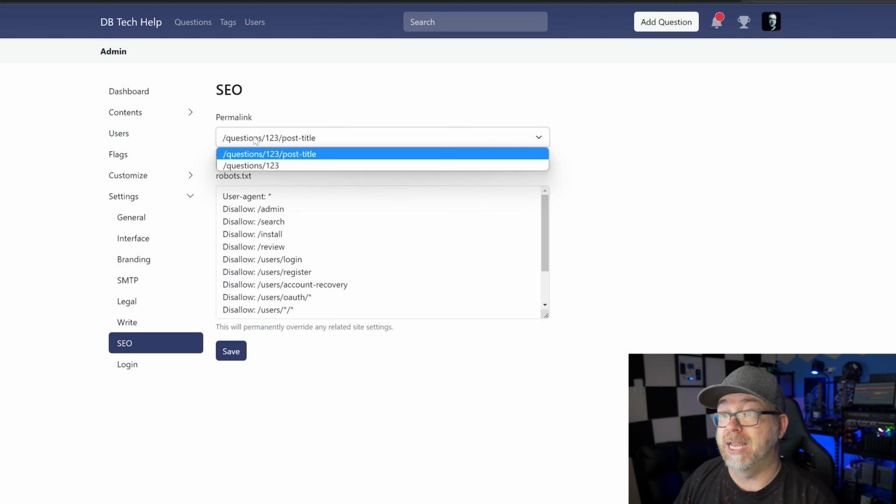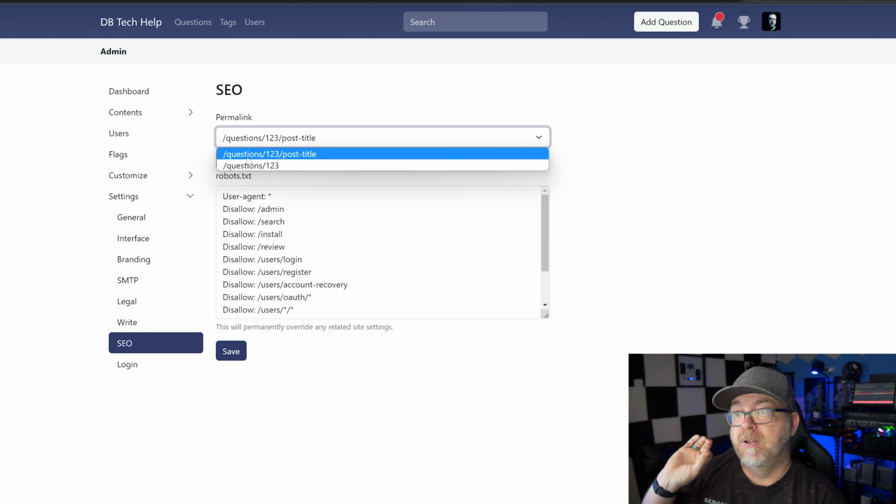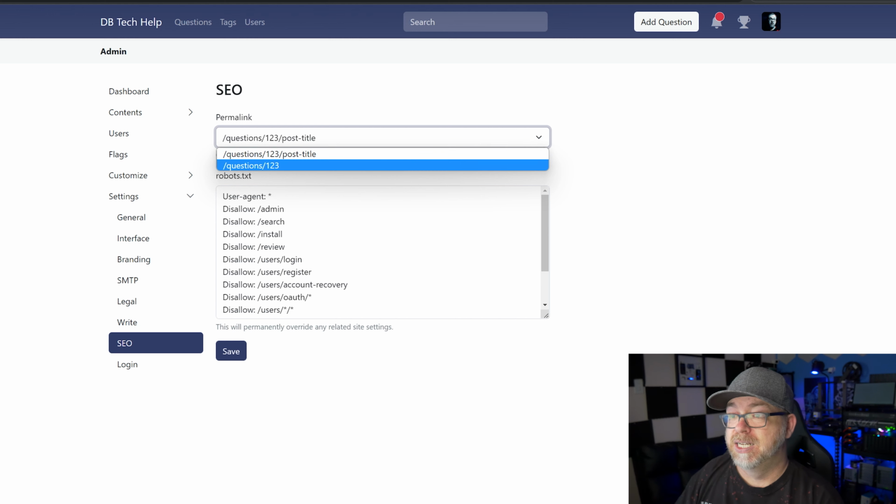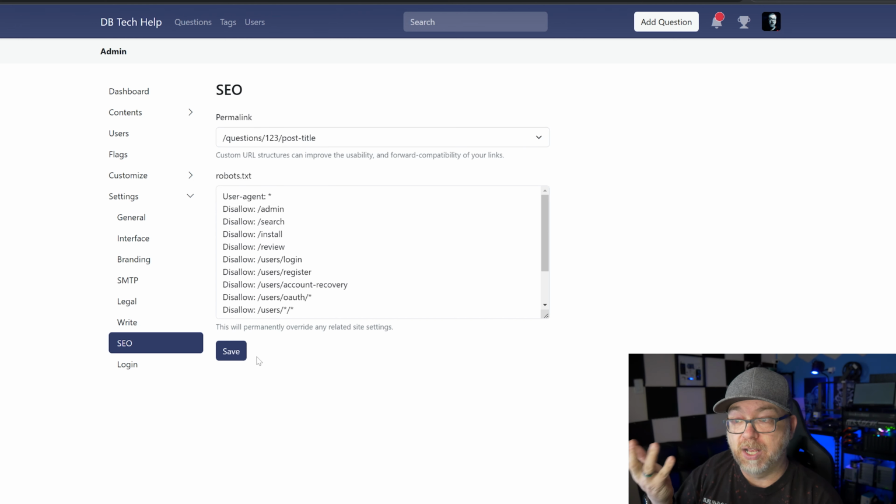And of course, the permalink, you can change how you want your permalinks to be configured. I dig that. Not a lot of services like this have that available, and I dig that they do. So well done on them for that. And of course, once you've made any changes, you want to click save.